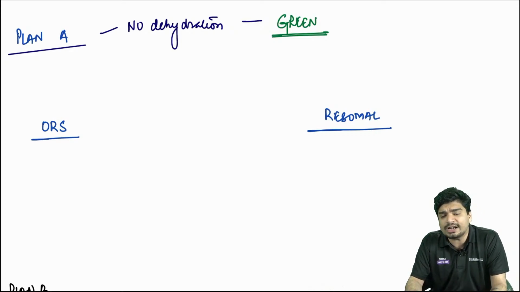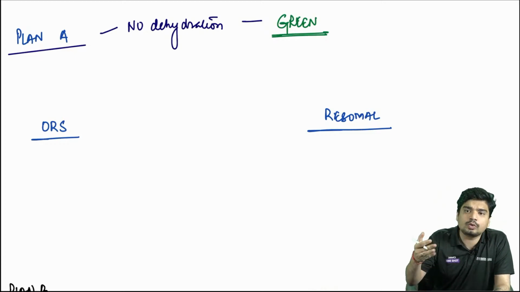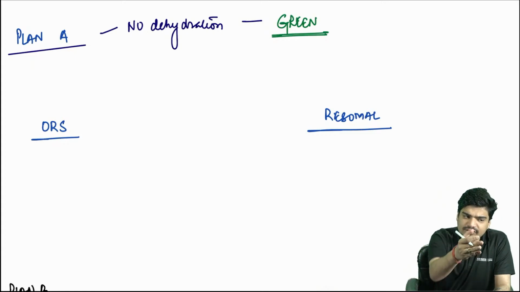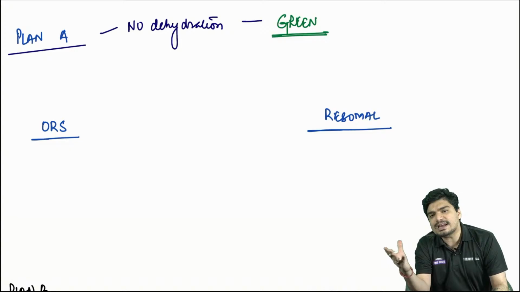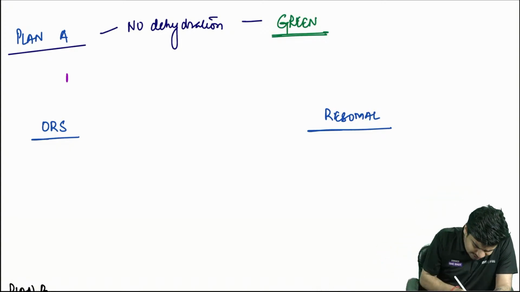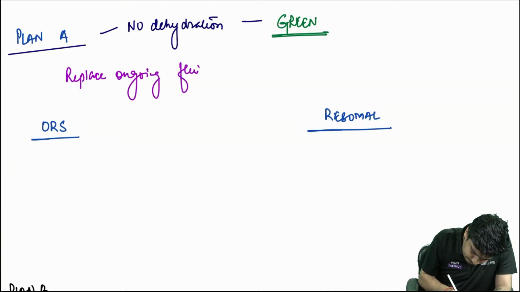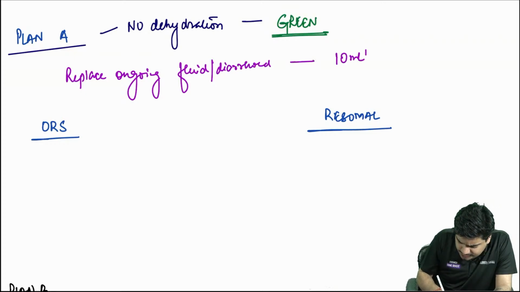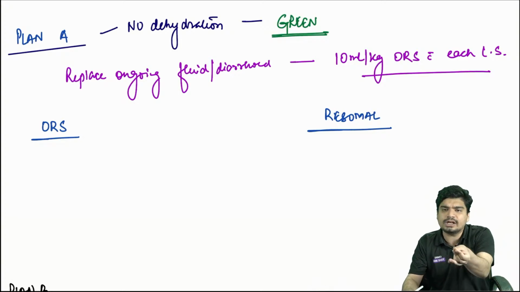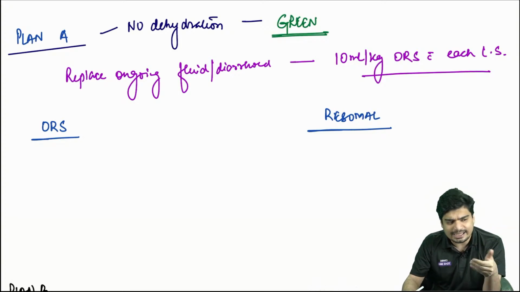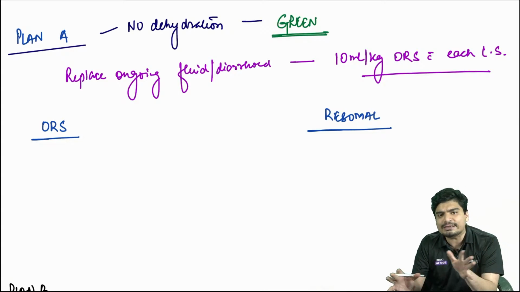In no dehydration, what are you going to do? You will just replace ongoing losses. So a child has come to you with, let's say, diarrhea, because of which he is going to dehydration. You will replace the diarrheal losses. Anytime he has an episode of loose stool, you will replace that. How much? You will give 10 ml per kg of ORS with each loose stool. So let's say there is a 10 kg child, anytime he has a loose stool, you will give 100 ml of ORS.